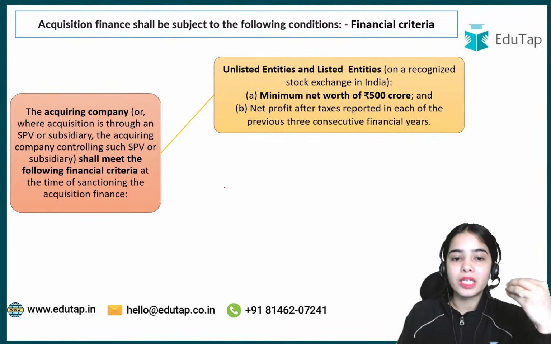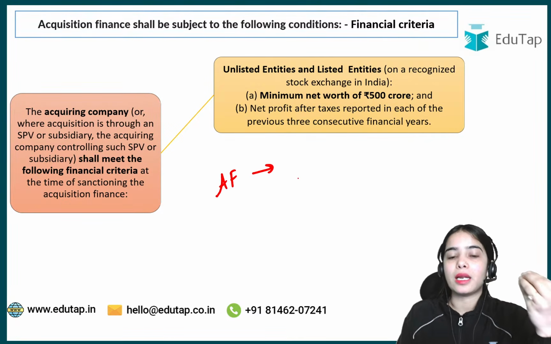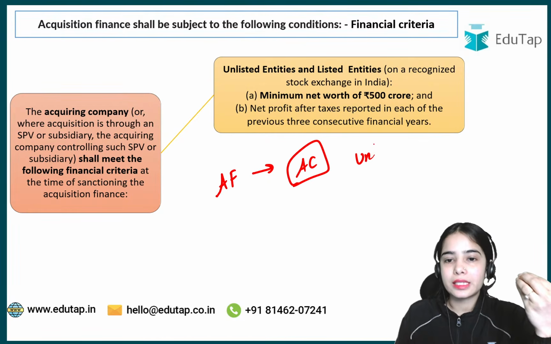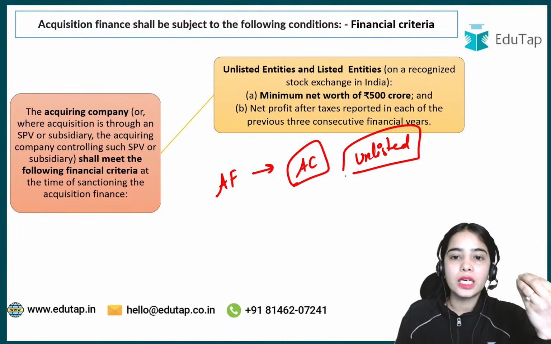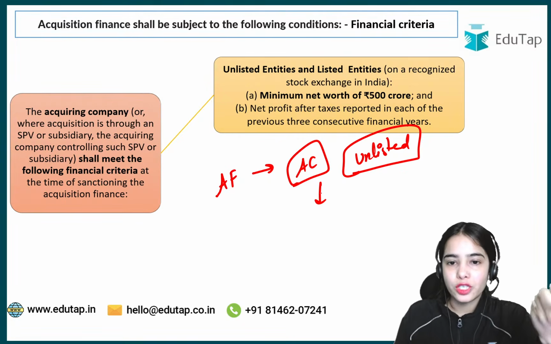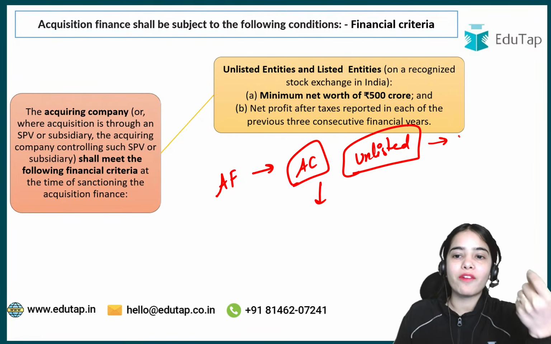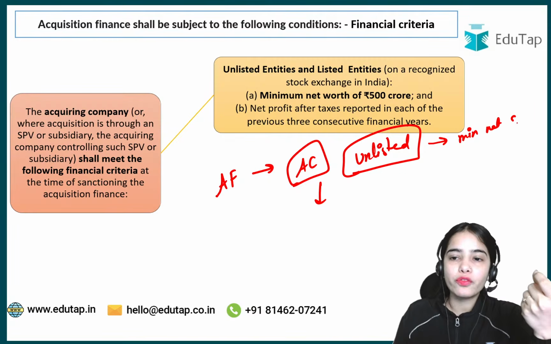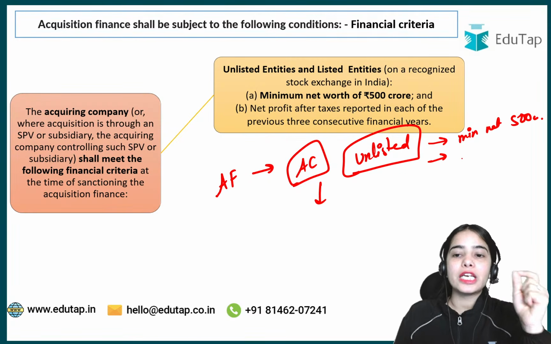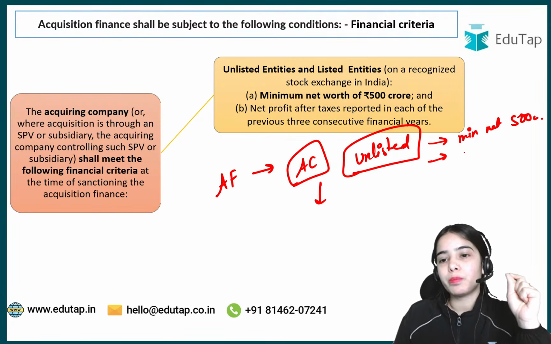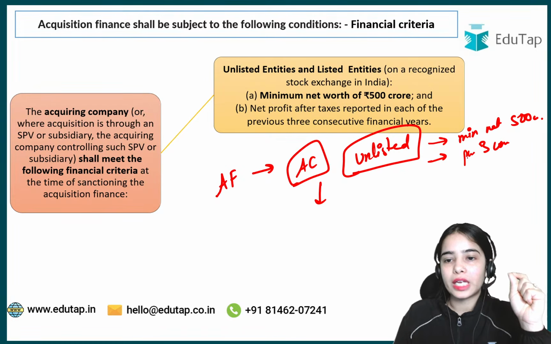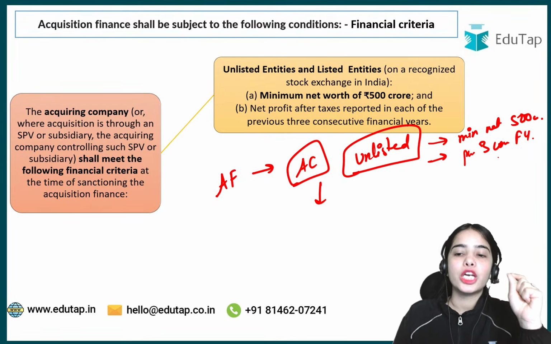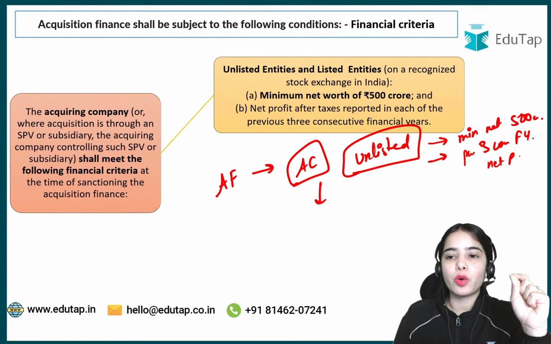Now remember that acquisition finance can also be taken by an acquiring company that is unlisted. It has not been listed, but there are certain norms it has to follow. First of all, it should also have a minimum net worth of 500 crores, and in the previous 3 consecutive financial years it should have earned net profit after taxes.